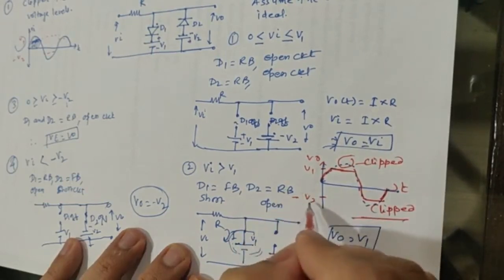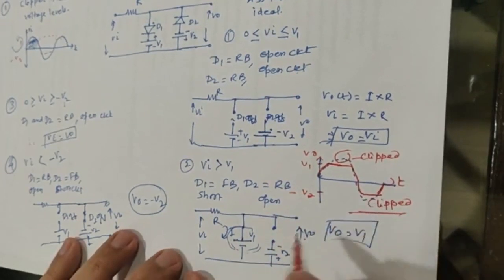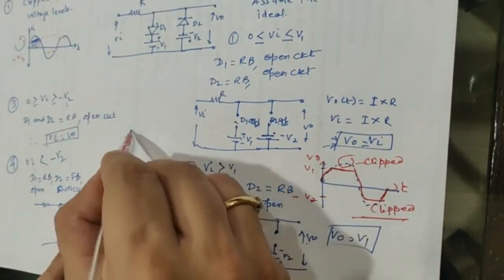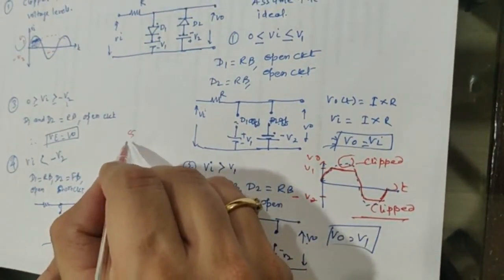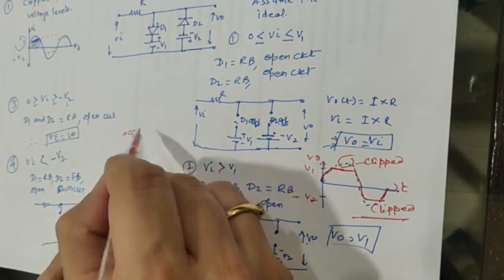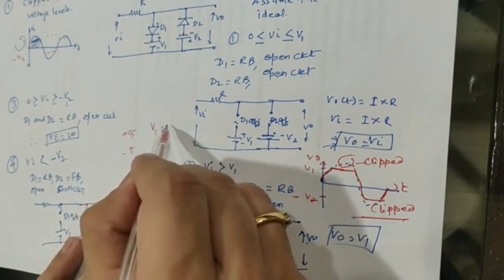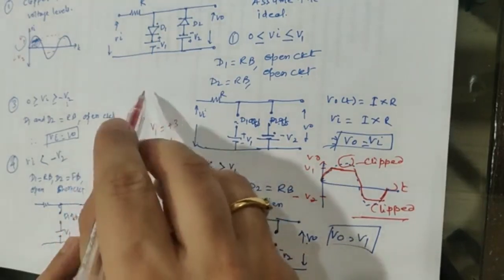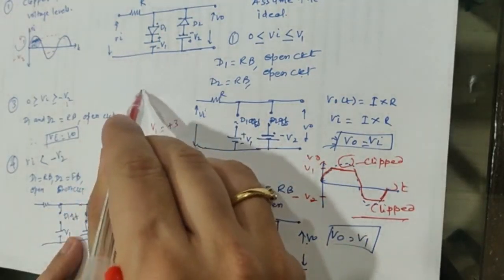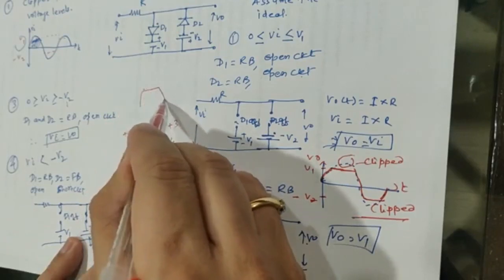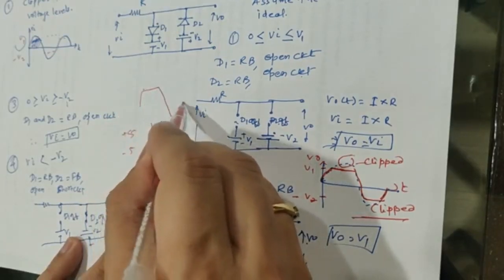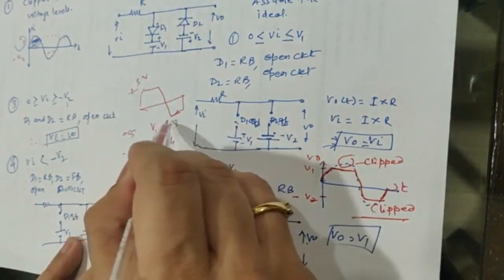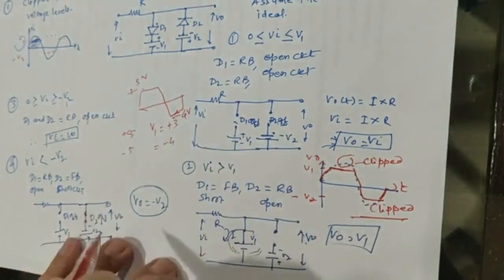Now you can have different battery values. So consider that the input voltage that you apply was 5 volts positive and 5 volts negative, and V1 you used is plus 3 volts and V2 used is minus 4 volts. Now your output is going to be the sinusoidal wave with plus 3 volts, and in the negative side it is going to be equal to minus 4 volts.